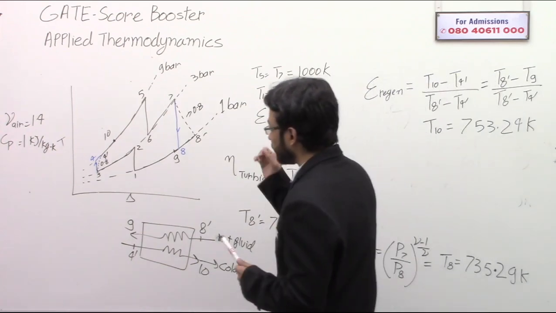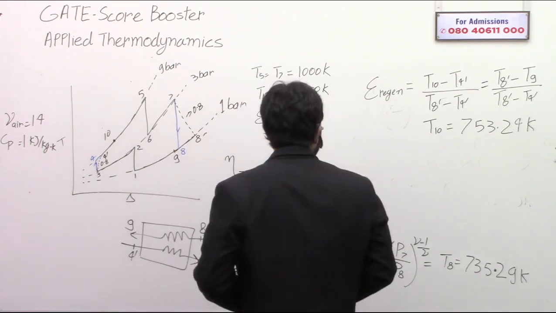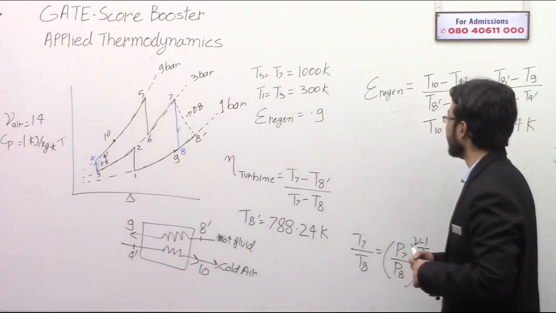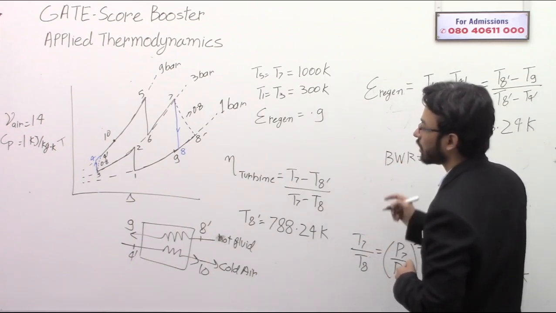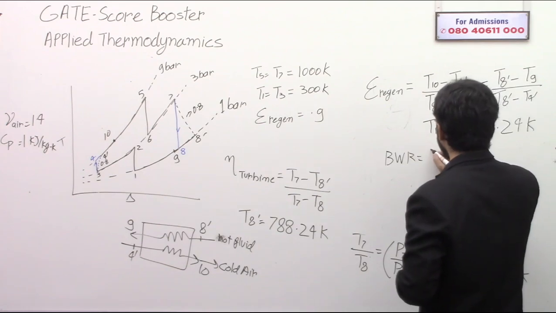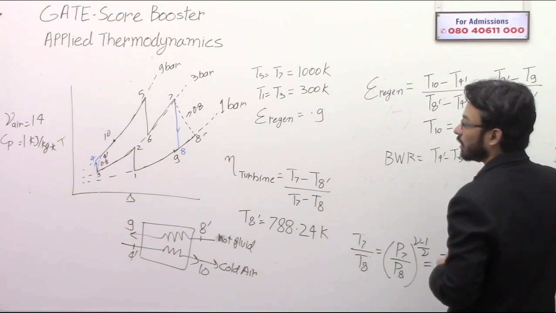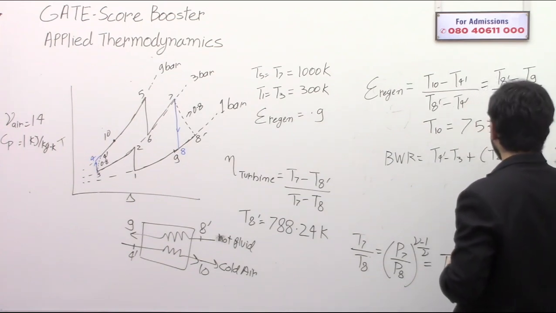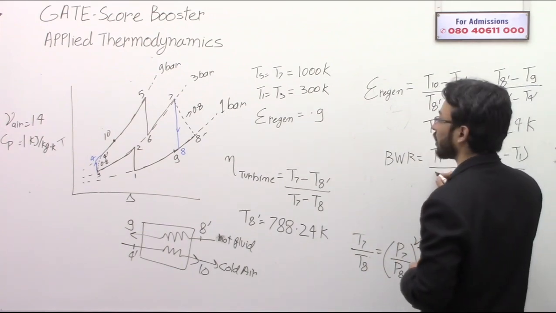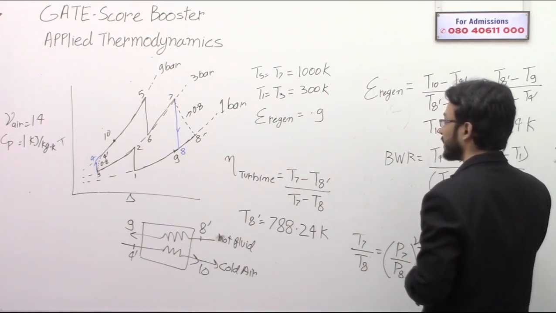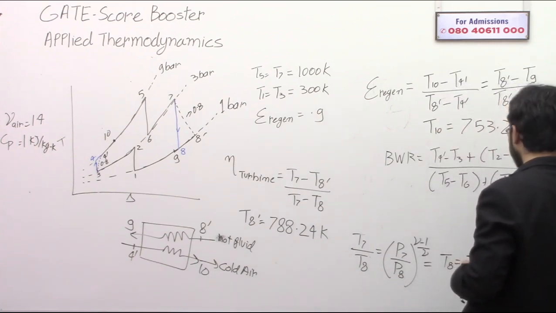Please note that there are two compressors and two turbines. So the back work ratio is the compressor work, which is T4 dash minus T3 plus T2 minus T1, divided by the turbine work. The turbine work occurs from T5 minus T6 plus T7 minus T8 dash.